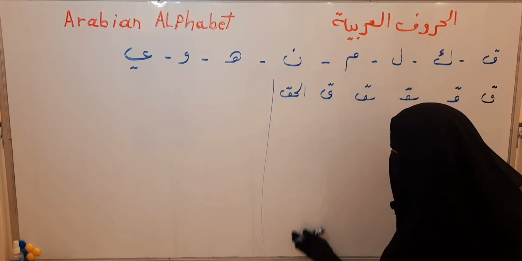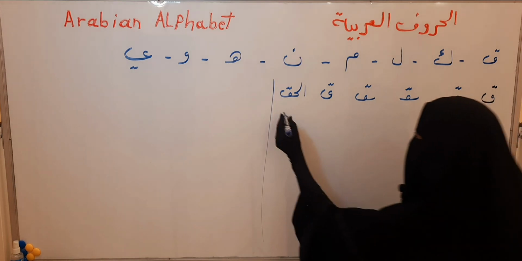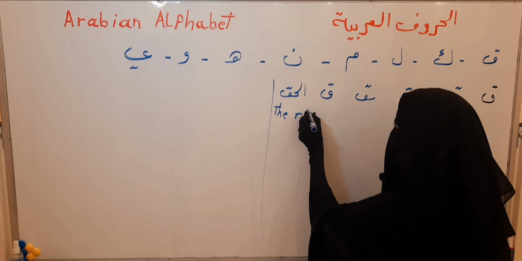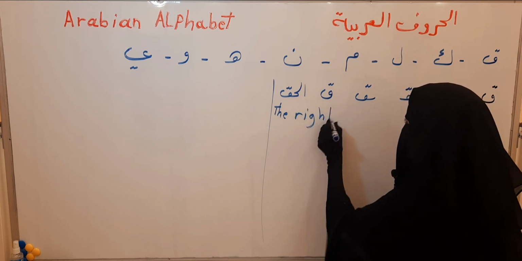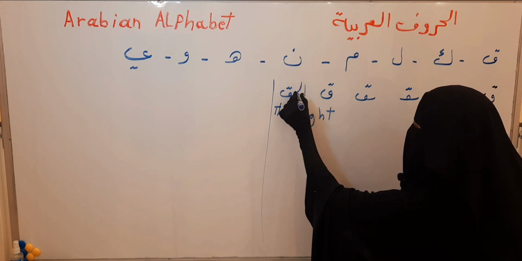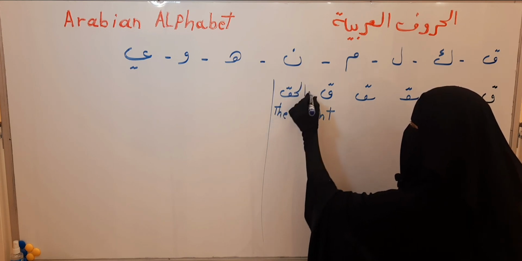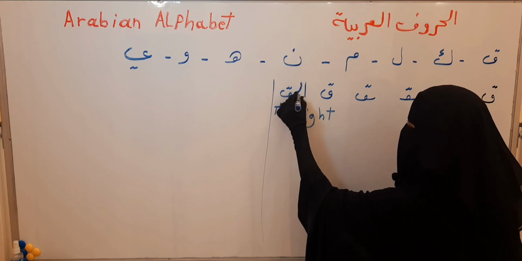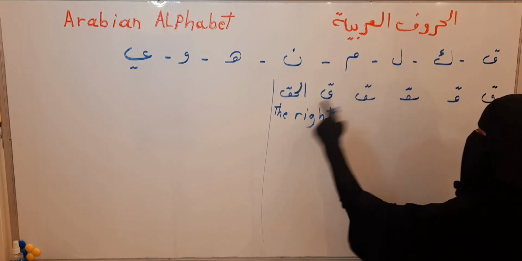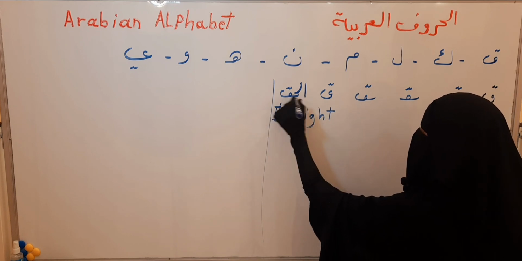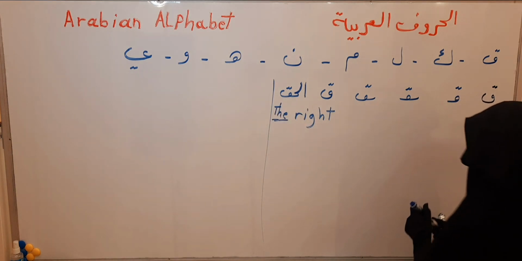Al-haq means the right. Alif wa lam means the. Alif wa lam, this is lam. Haq, right, al-haq.